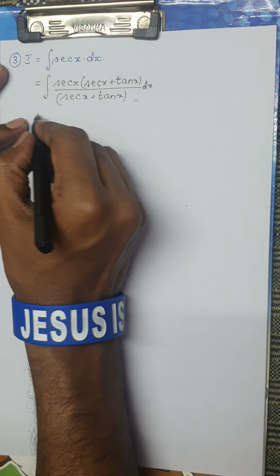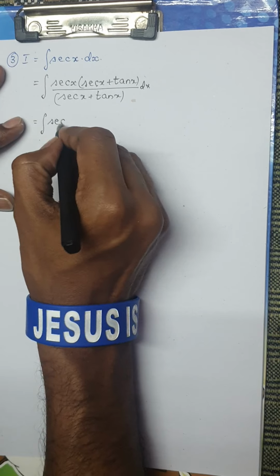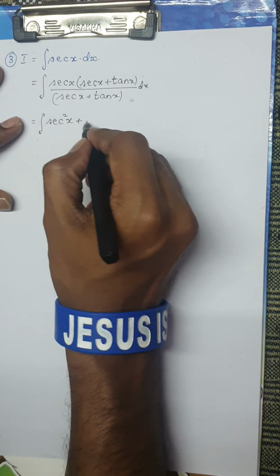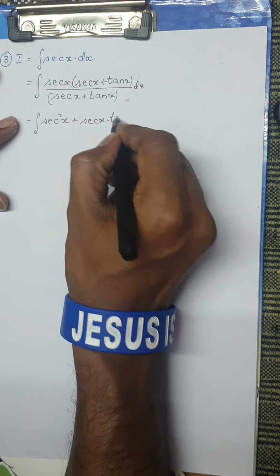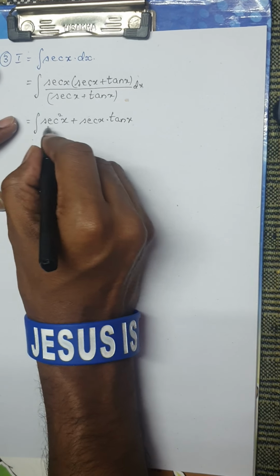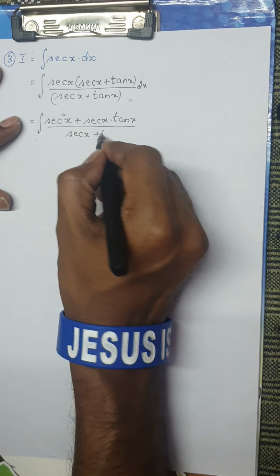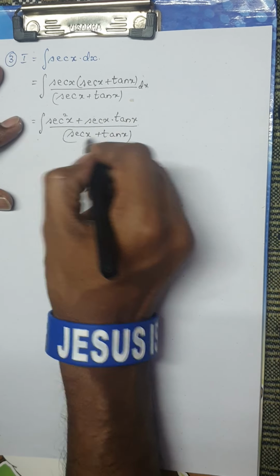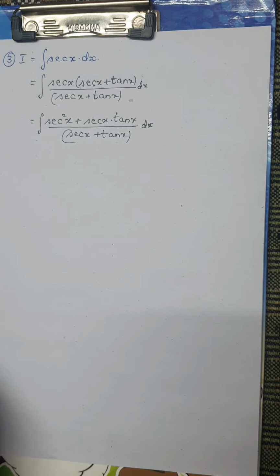See what happens. This is nothing but the integral of secant into secant, which is secant square x, plus secant x into tan x, divided by the denominator secant x plus tan x, dx. So this is the term I have.